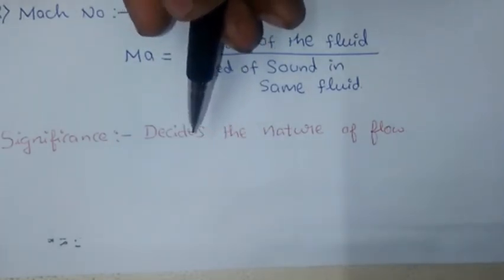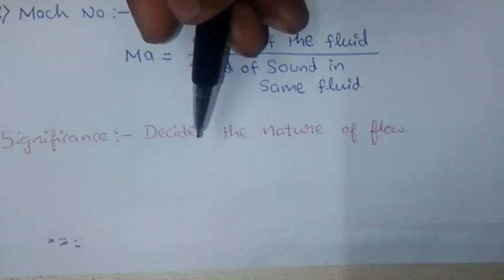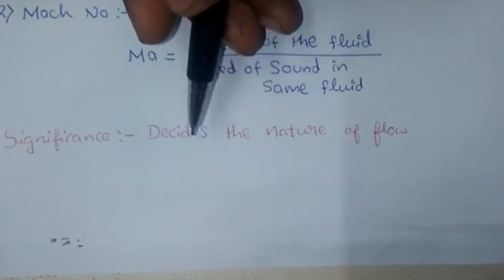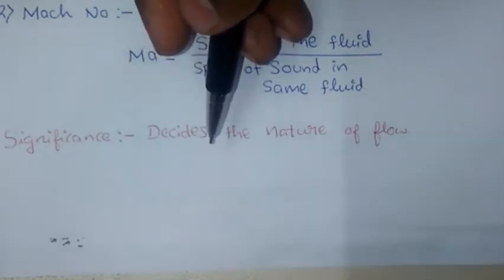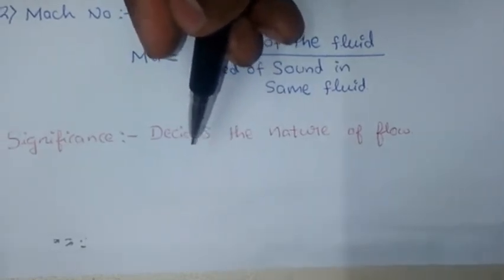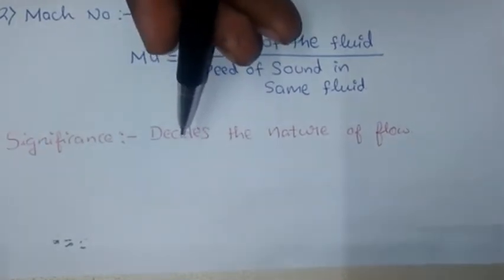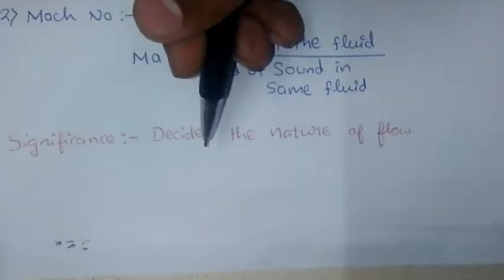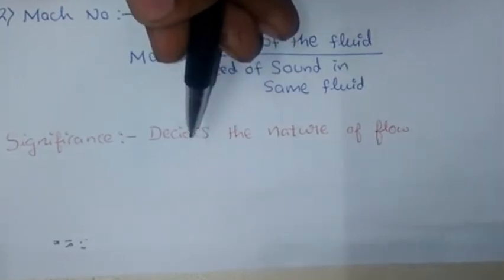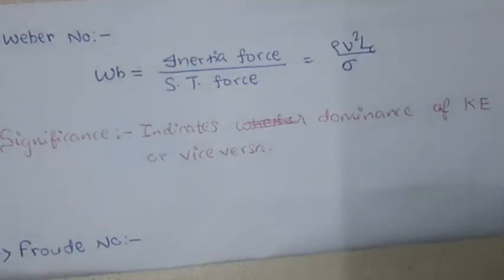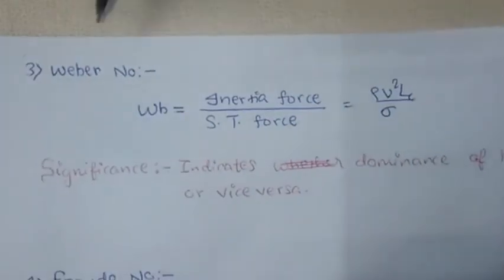If the value of Mach number is above 1 and less than 3, then it is supersonic flow. And last but not least, if the value of Mach number is more than 3, then the flow is hypersonic flow.